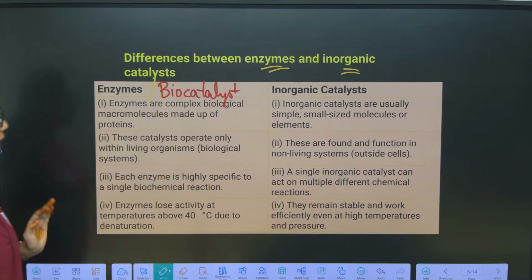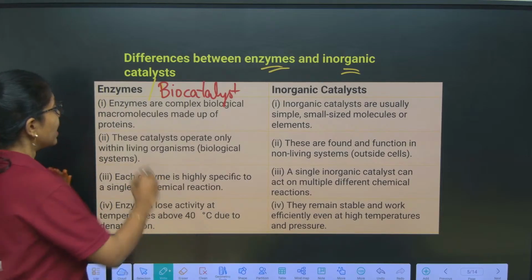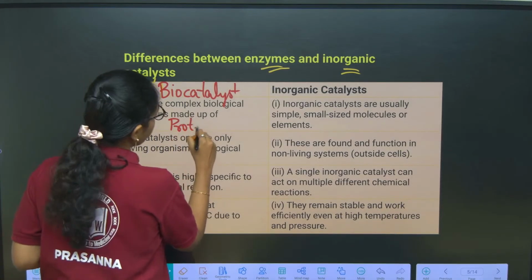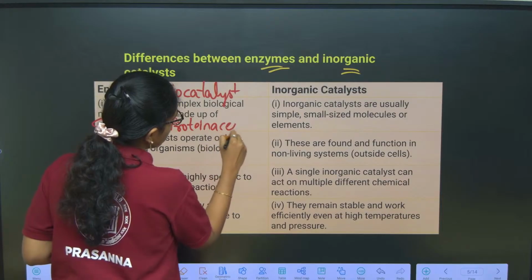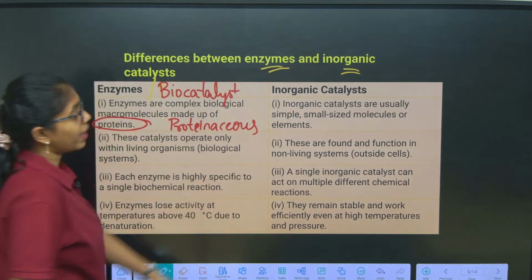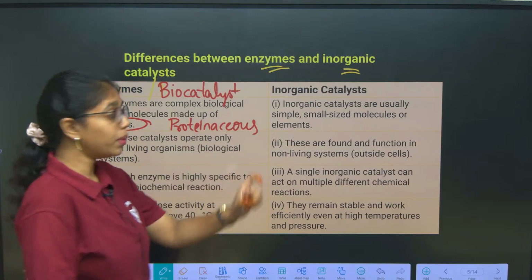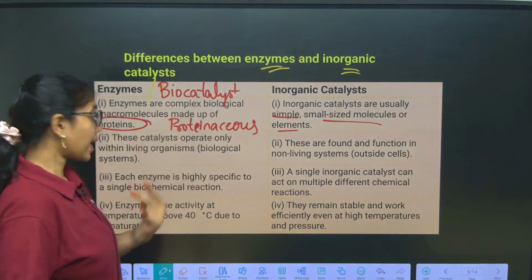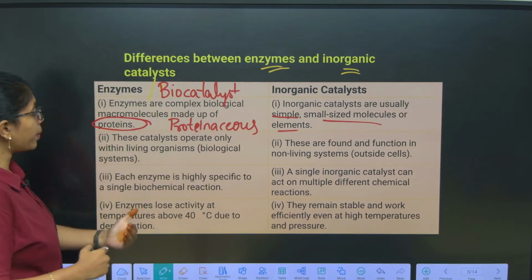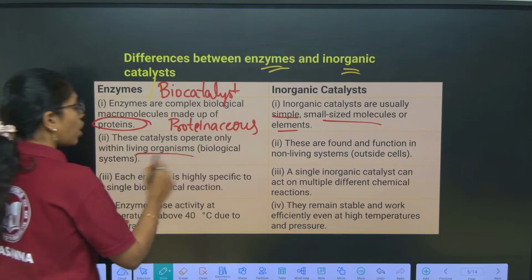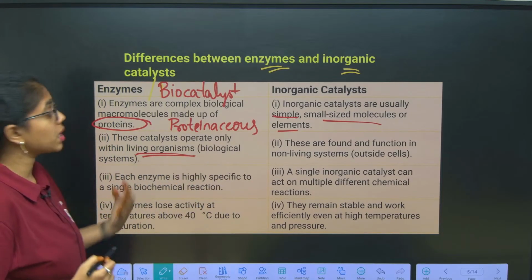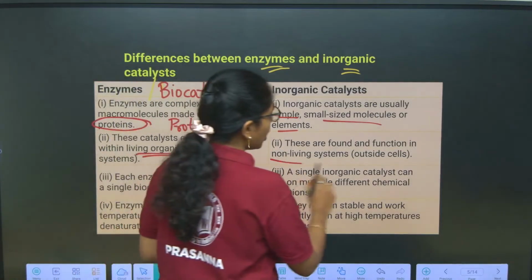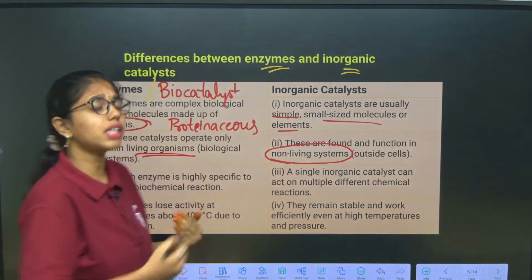Enzymes are complex biological macromolecules. These are made up of protein, so they are proteinaceous. Whereas inorganic catalysts are simple, small sized molecules or elements. Second difference, these catalysts will operate only within the living organisms or biological systems, whereas inorganic catalysts are found and function in non-living systems, that is outside the cells.